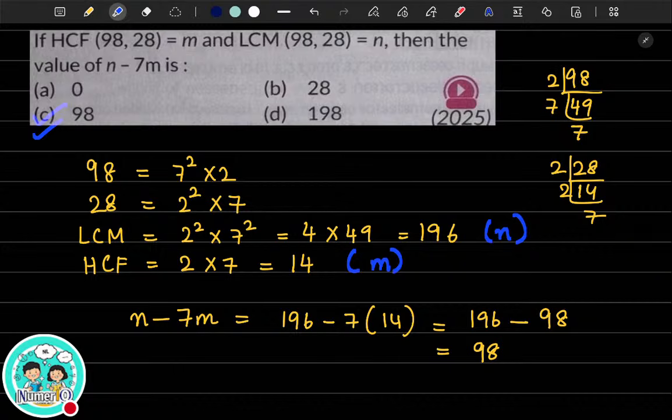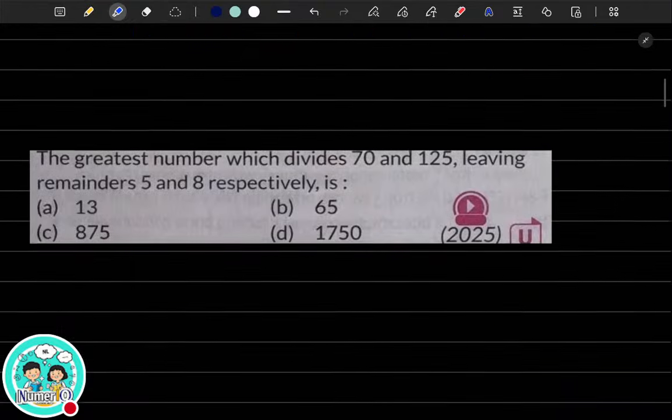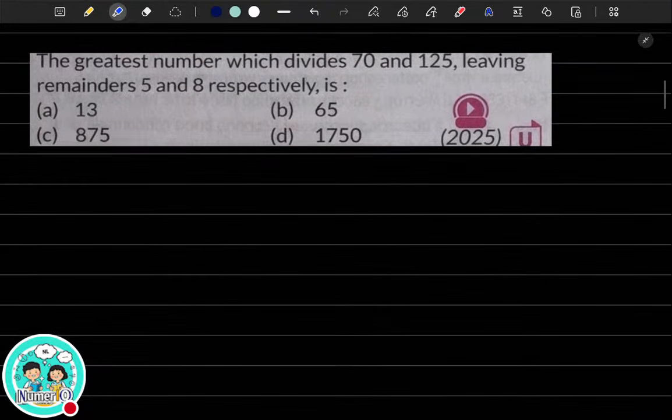Can we move on to the next one? Yeah. Okay, 98 is the right answer. Now let's move on to the next question. Yeah, this is again a very, very good question. Find the greatest number which divides 70 and 125, leaving remainders 5 and 8 respectively.